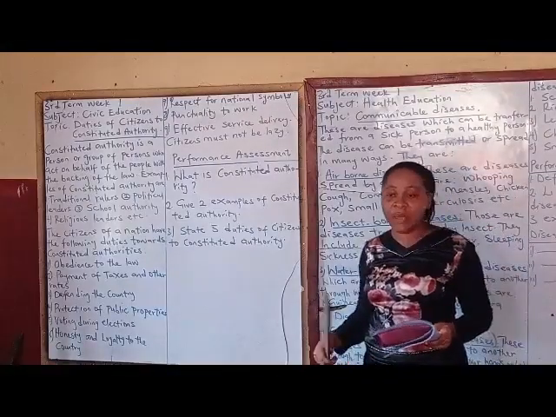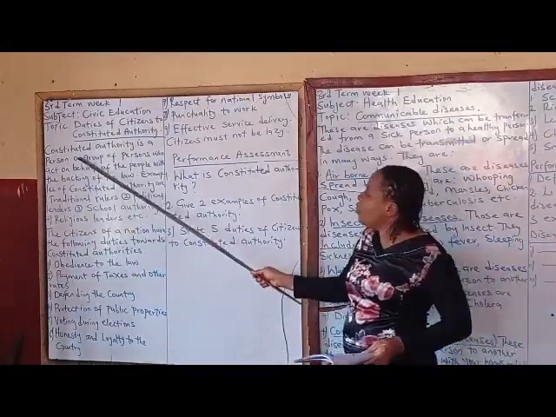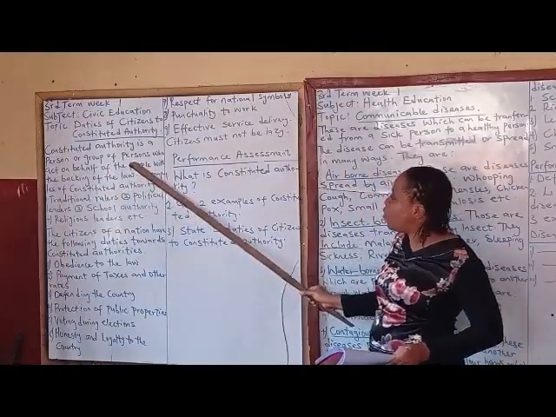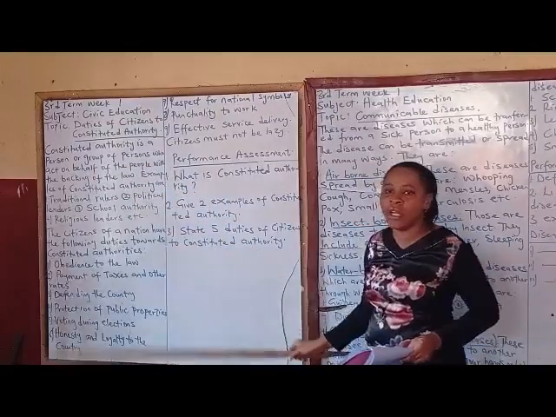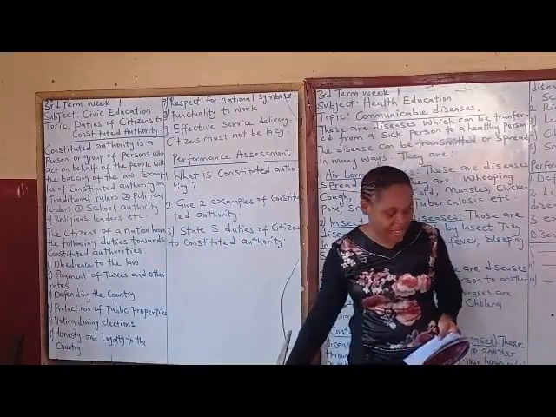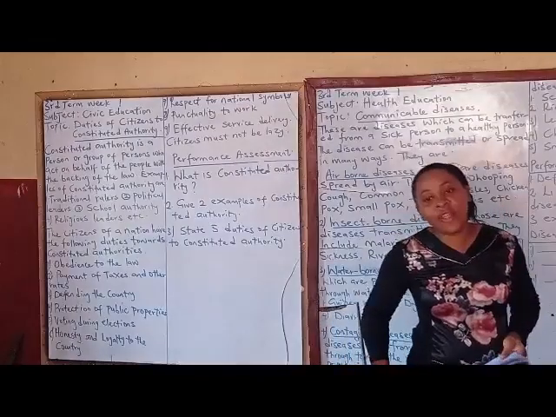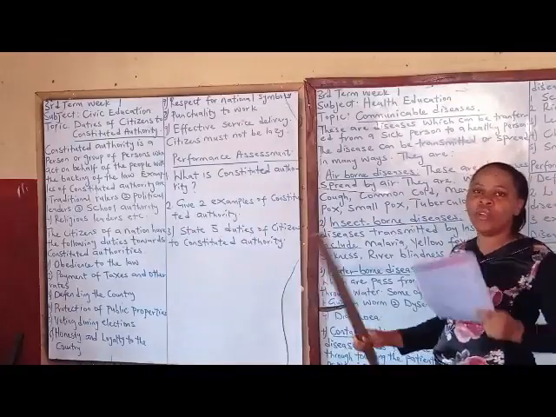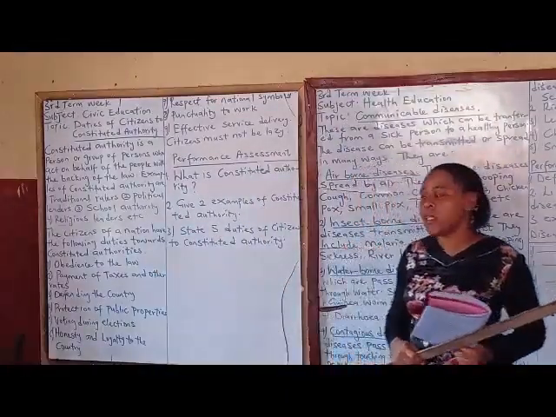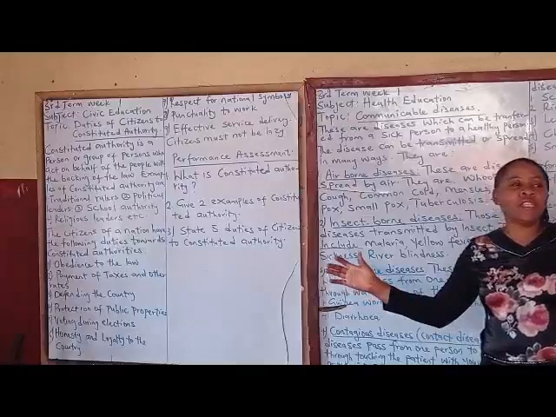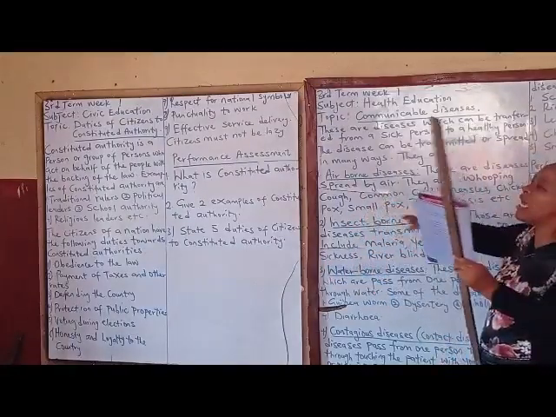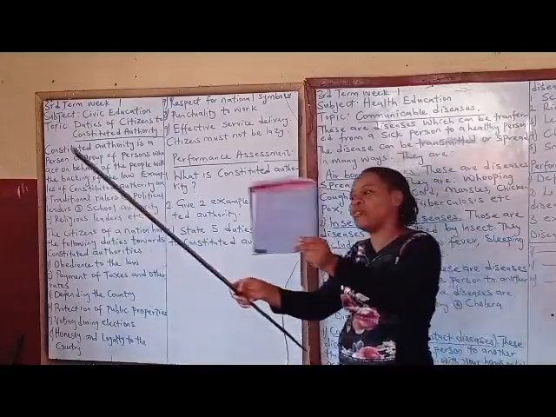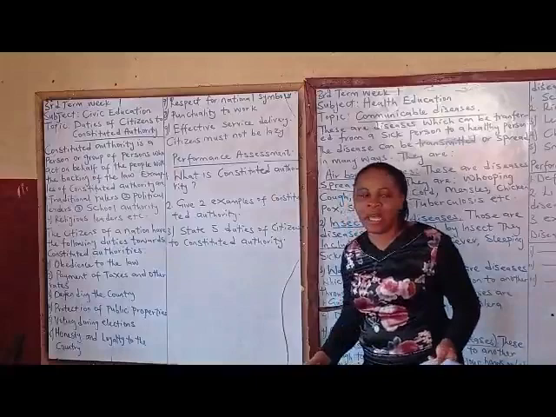Constituted authority is a person or group of persons who act on behalf of the people with the backing of the law. For instance, if the governor of Enugu State says he wants to see all the schools in Enugu State, does it mean that all the schools in Enugu State, more than 200 schools, are going to gather together and then start moving down to the government house? No.